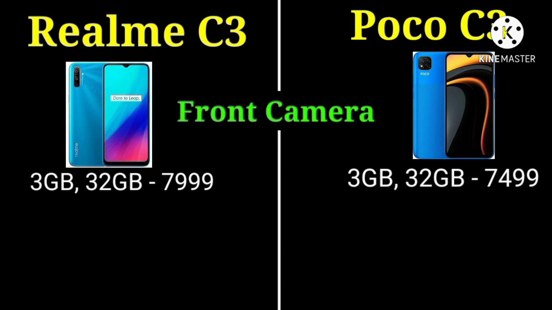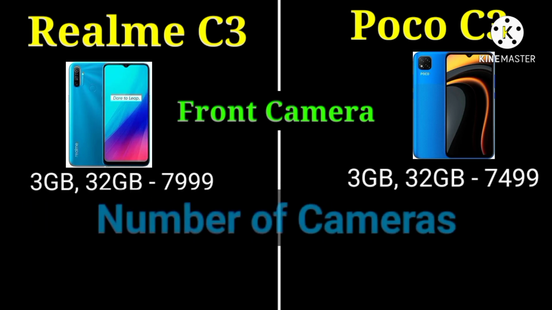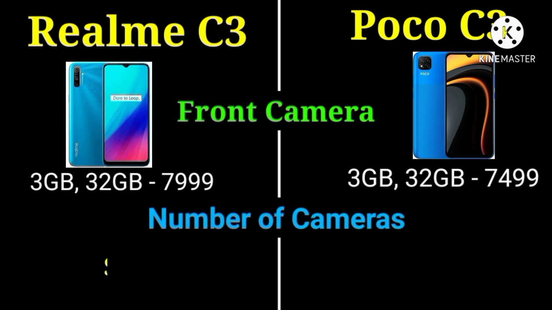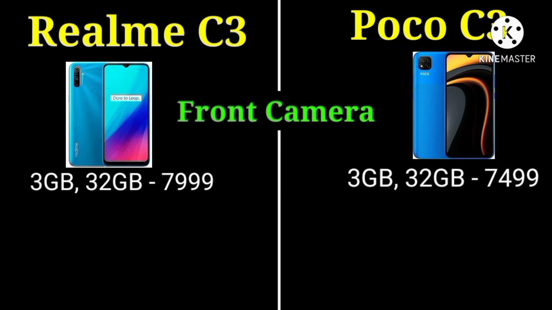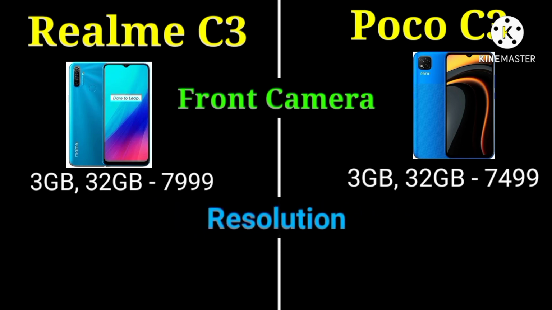Front camera. Number of cameras in front in Realme C3 is single. The number of cameras in front in Poco C3 is single. The resolution of front camera in Realme C3 is 5 megapixel. The resolution of front camera in Poco C3 is 5 megapixel.